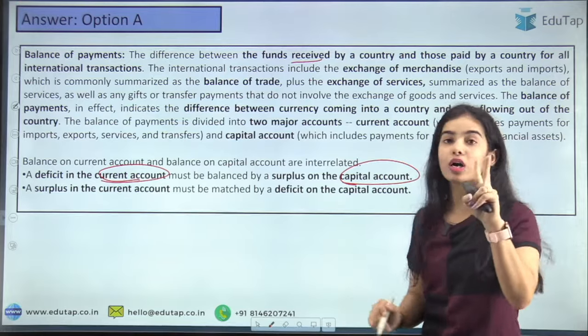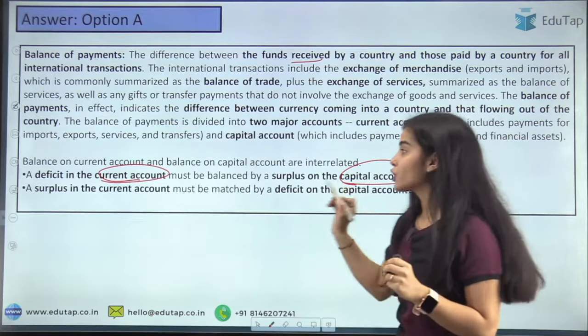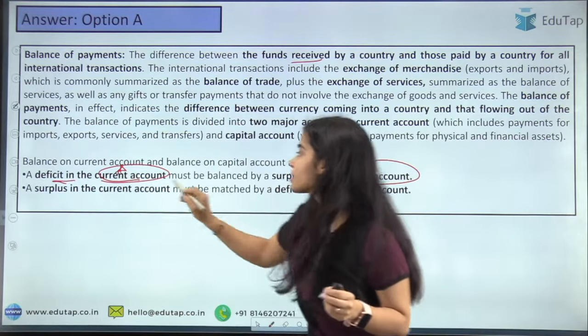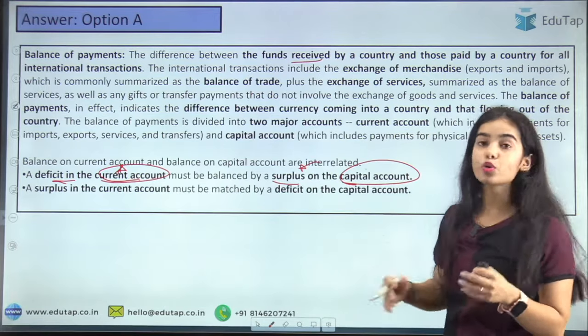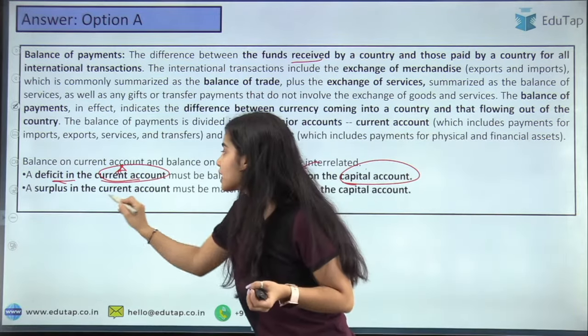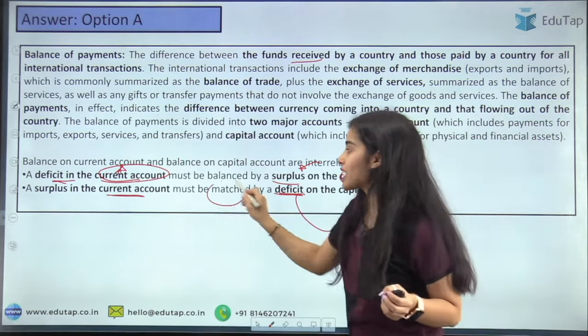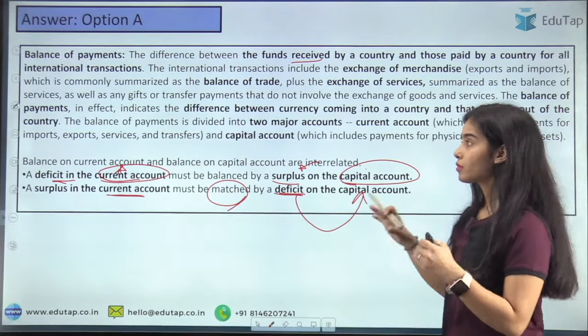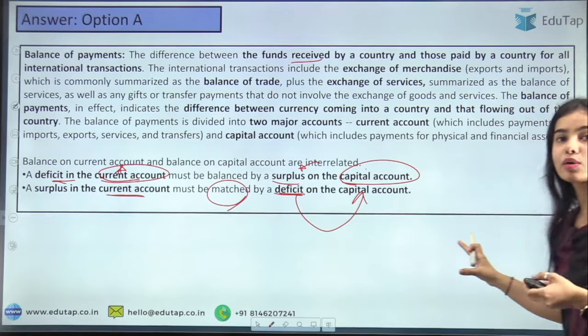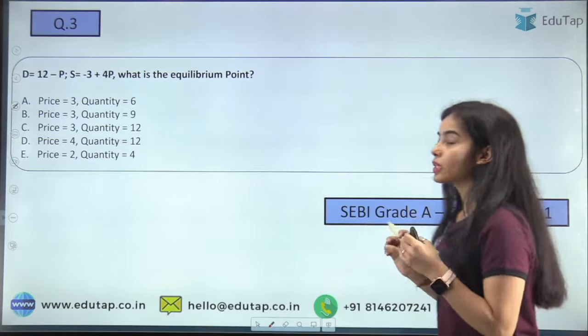Okay, because there are two accounts in the balance of payment. So if there is a deficit in the current account, there must be some surplus in the capital account to balance that. If there is a surplus in the current account, to balance that, there must be a deficit in the capital account that matches the surplus. So I hope you are clear with it. You can also read it. So now coming to the third question.